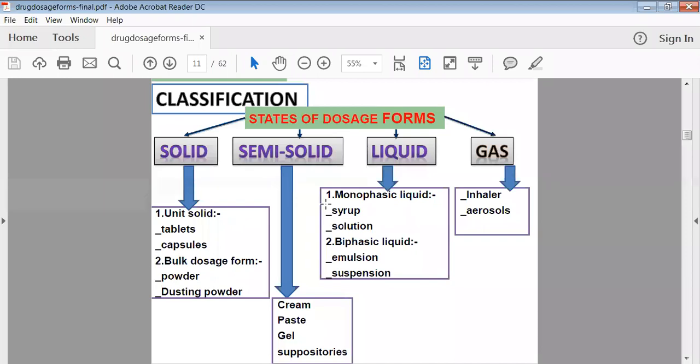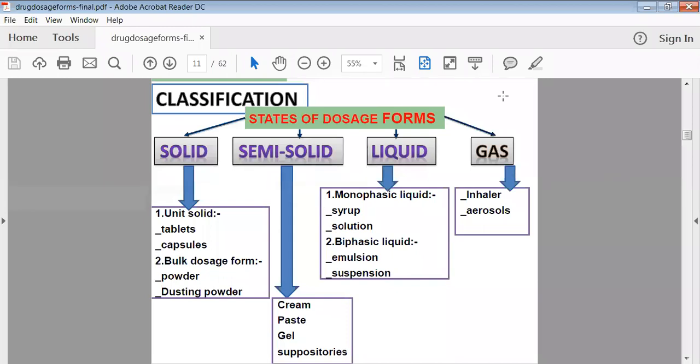Emulsions are those preparations in which we prepare them by mixing oil plus water. This oil and water will not mix with each other, but we are preparing such a preparation containing the oil phase as well as the water phase. So these two phases we can observe with the naked eye. The best familiar example of emulsion is milk. If you observe your milk very clearly, you will find that there is water and oil drops present in your milk.